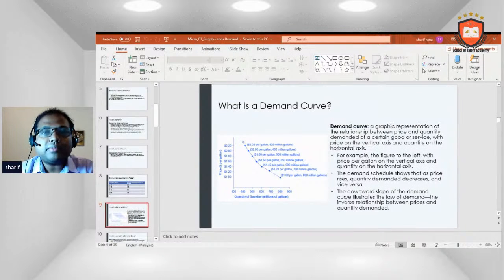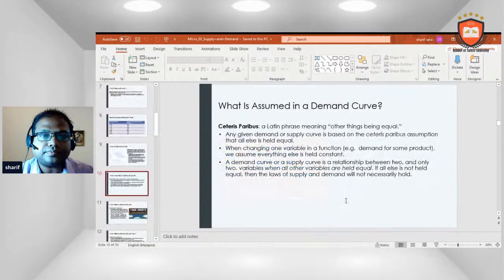What is a demand curve? Demand curve: a graphic representation of the relationship between price and quantity demanded of a certain good or service, with price on the vertical axis and quantity on the horizontal axis. For example, the figure to the left has price per gallon on the vertical axis and quantity on the horizontal axis. The demand schedule shows that as price rises, quantity demanded decreases, and vice versa. The downward slope of the demand curve illustrates the law of demand, the inverse relationship between price and quantity demanded.